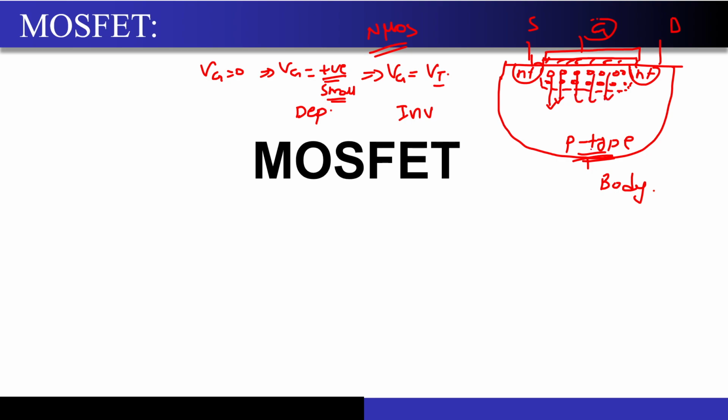Now a very simple question: if I make this p-type to p plus type, what will happen to the number of holes present near this semiconductor oxide interface? Will they increase or decrease?